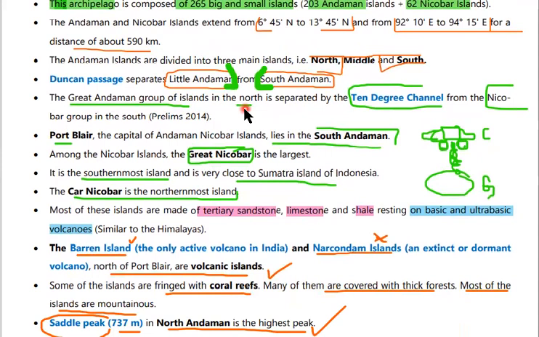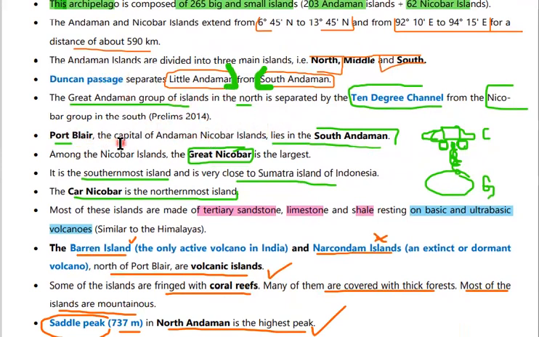The Great Andaman group of islands in the north is separated by the 10-degree channel from the Nicobar group in the south. That means the Andaman Islands and the Nicobar Islands are separated by the 10-degree channel. This is important: which passage separates which islands.